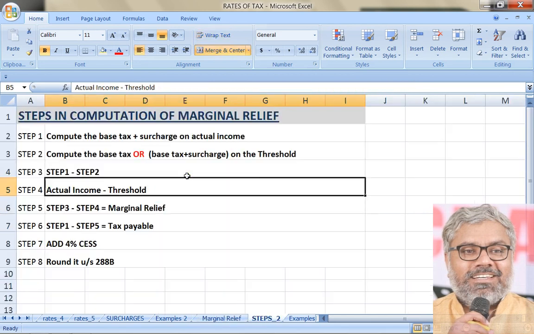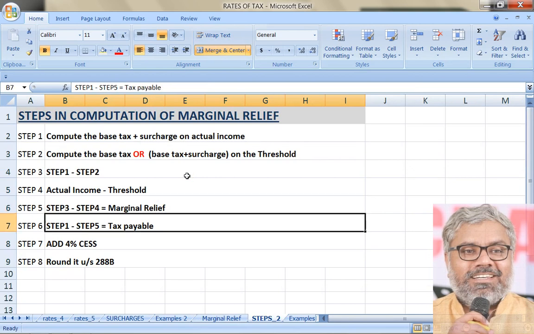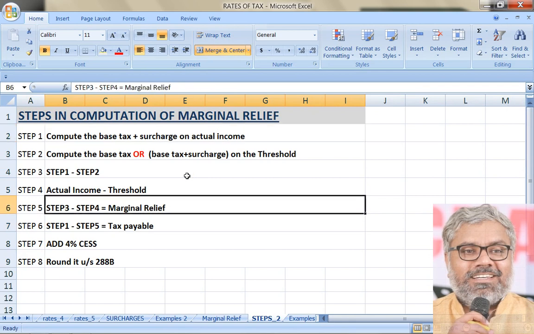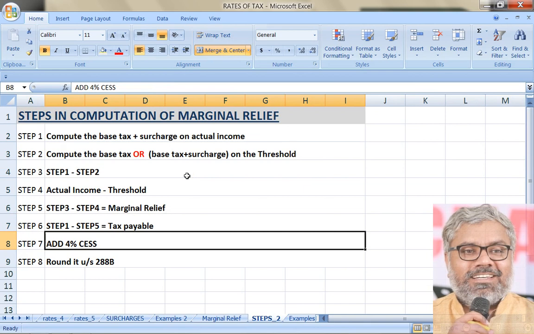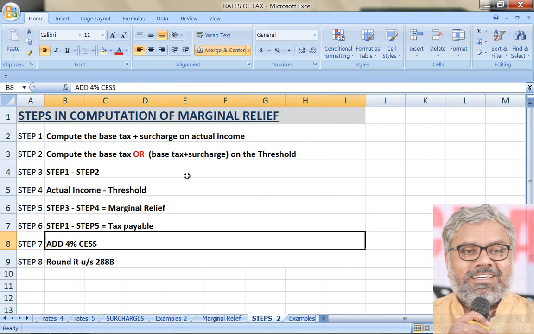That's what is mentioned in the formula also. We are just doing it stepwise. Here it is directly done as a formula. Here we are doing it stepwise. Whichever is convenient to you, you can do that. The more practice you do, the more quickly you can do the computation of marginal relief, nothing but step 3 minus step 4. Once you have marginal relief, what will be the tax payable? Step 1, which is reality, which is original tax payable, minus relief that is given under step 5. So step 1 minus step 5 gives us the tax payable, plus 4% cess to be added. After that, of course, we have to round it if required under 288B. 4% as cess is automatic, always to be added.